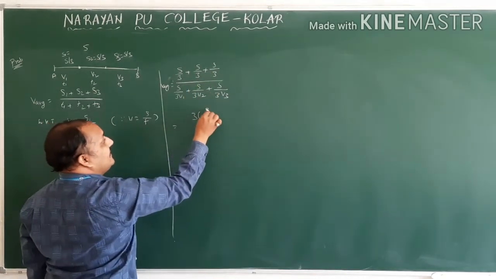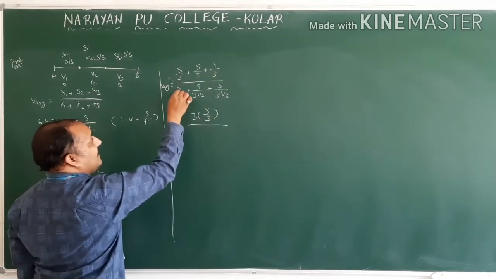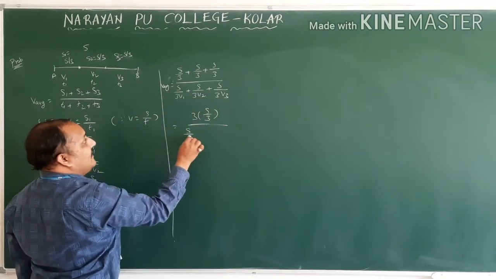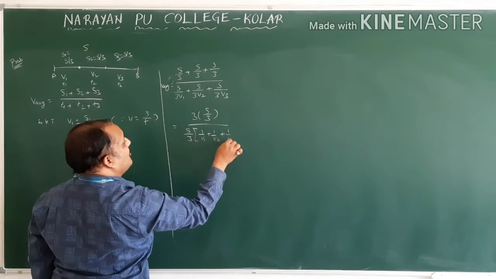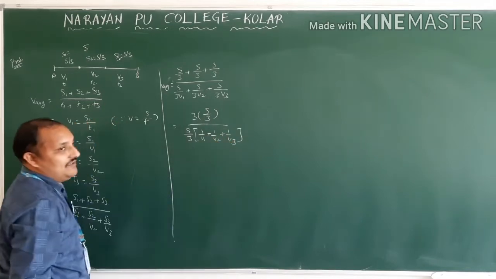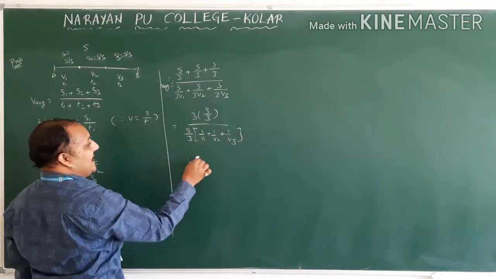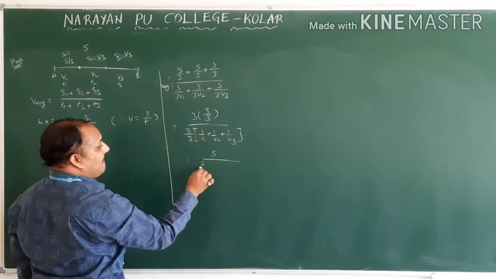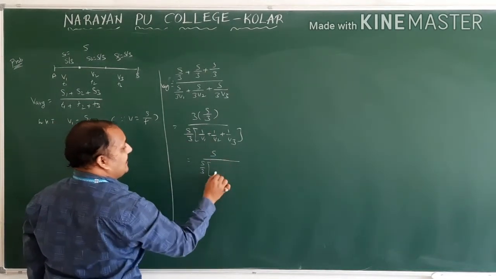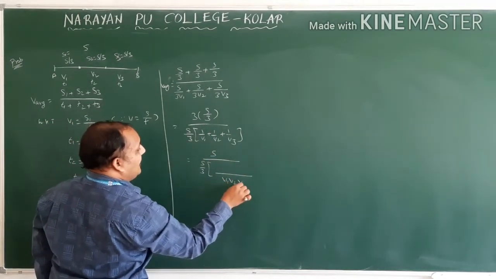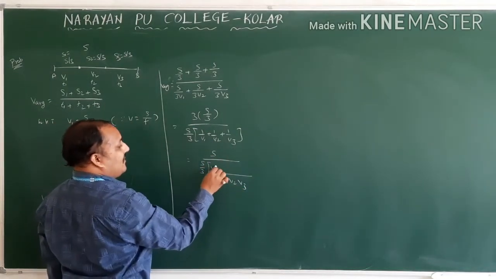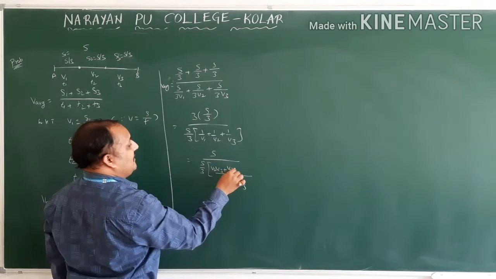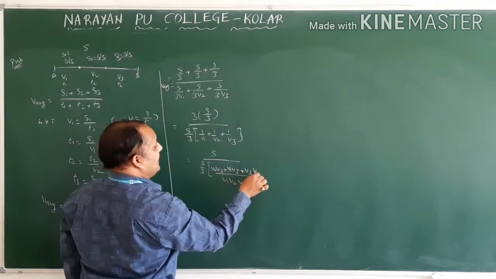What will we get? 3 s by 3 is divided by, what is common here? S by 3 is common. 1 by v1 plus 1 by v2 plus 1 by v3. So 3 is going to be cancelled. So s by 3. What is the LCM here? v1, v2, v3. So what will be coming first? v2 v3 plus v1 v3 plus v3 v1.